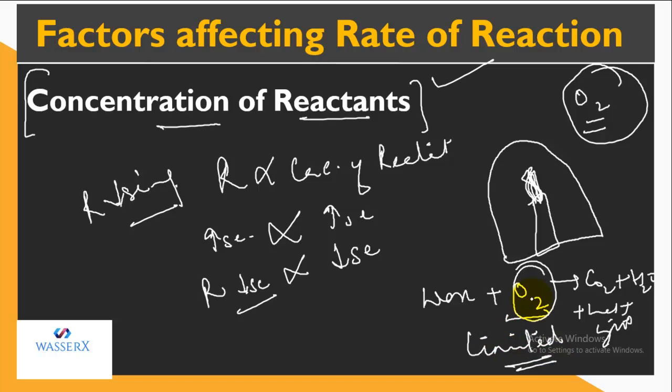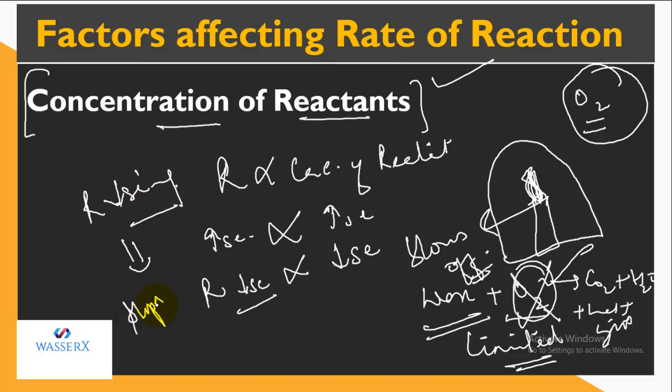So what will happen? With time, we'll see that the rate becomes slower and slower, and finally the candle blows off. The candle automatically blows off, because there'll be a certain stage when all the oxygen which is present inside this flask gets exhausted, and that means this reactant gets exhausted. So that is the reason its concentration decreased, and finally it became zero, and that is the reason the rate of reaction will start decreasing, and finally the reaction stops. So that means the rate of reaction is directly proportional to the concentration of reactants.